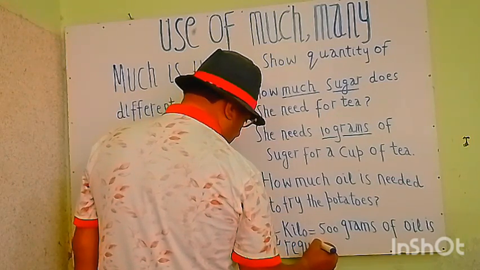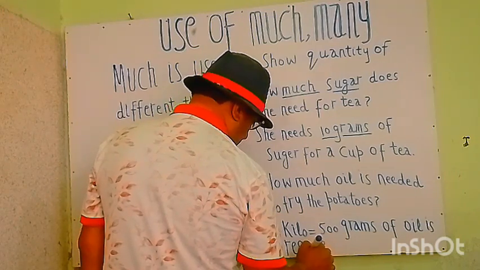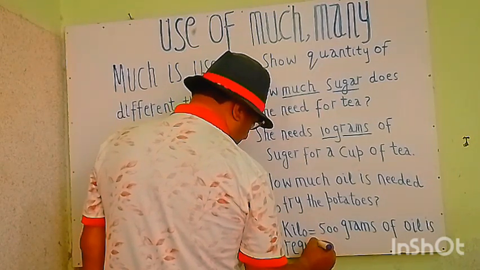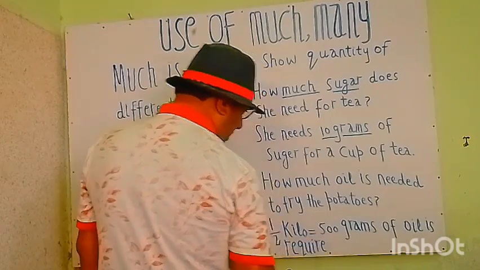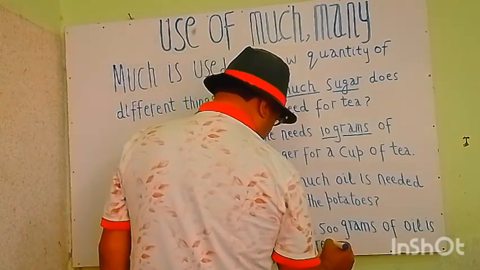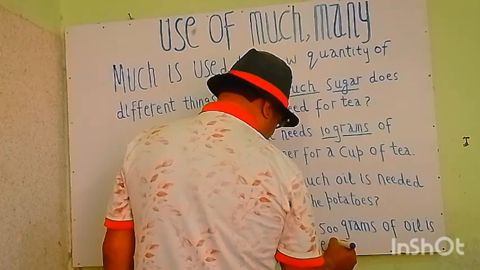1.5 kilo of oil is required to fry the potatoes.